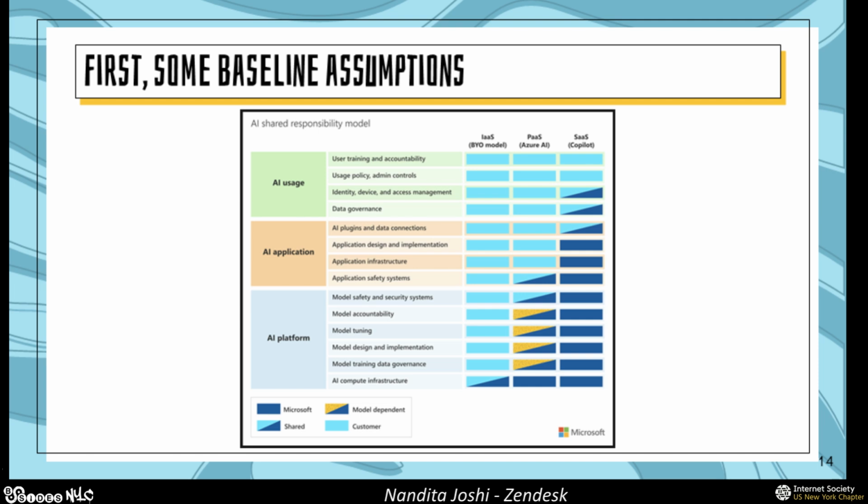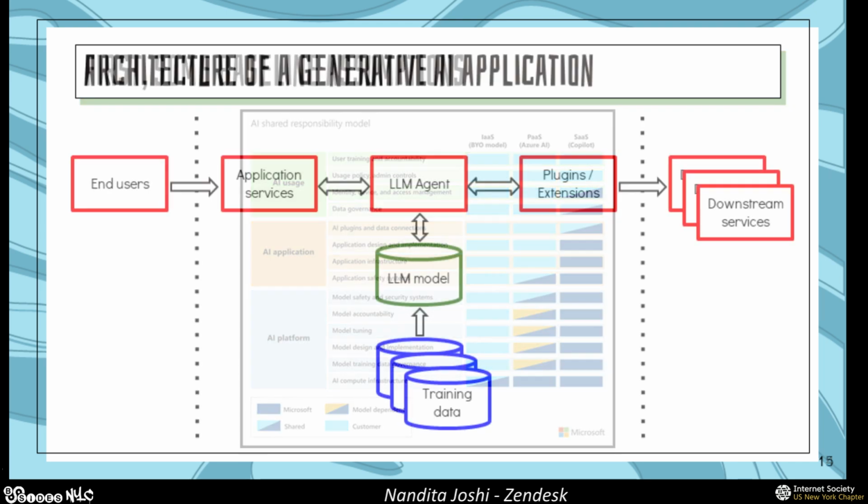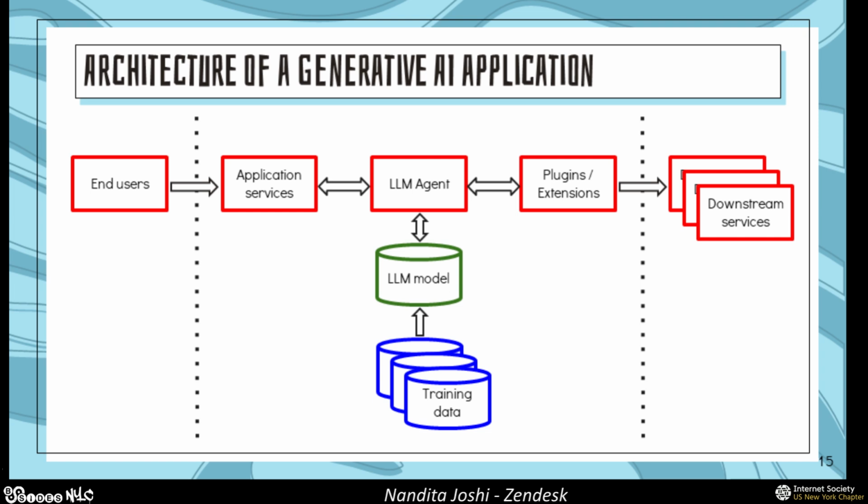There, your AI compute infrastructure is managed by a third party, and you have a lot more control over the model, the training data sets that go into it, and how that LLM is implemented and used by your end users. So with these baseline assumptions in mind, what your GenAI application can really look like is something like this.